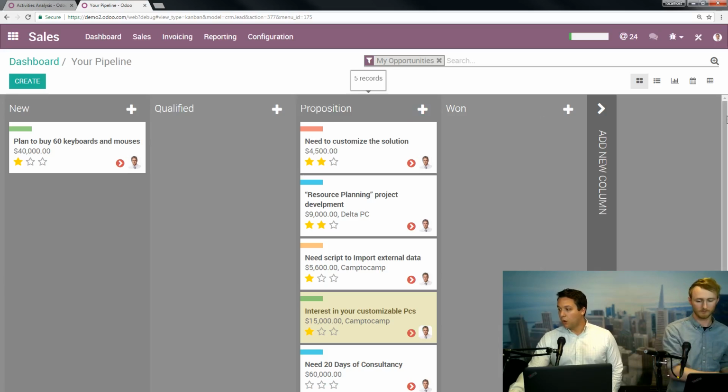So what we're seeing here is the Kanban view of basically everything that this user has in process right now. We're going to revisit this, but what I want to focus on is how do we get new opportunities into our pipeline to begin with? And there's a couple different ways. So while we're here, if you have someone that's live on the phone with one of your salespersons or email them and they want to create one right on the fly, they can do that.